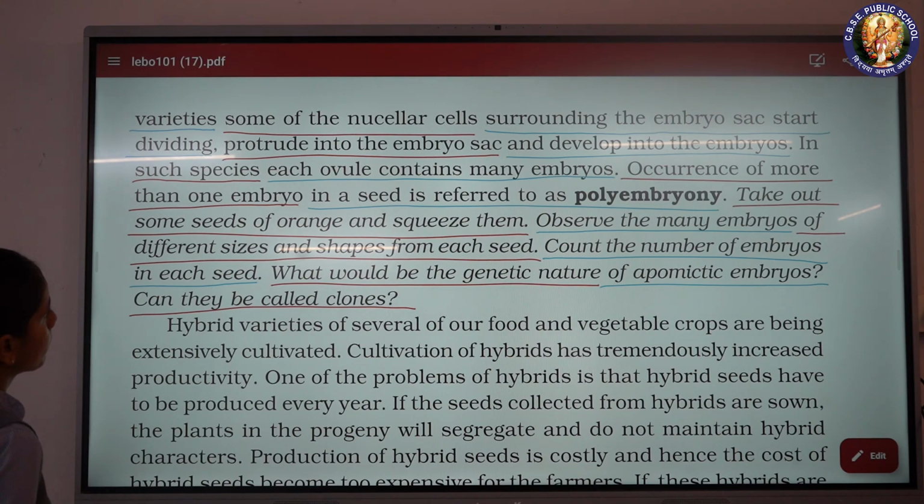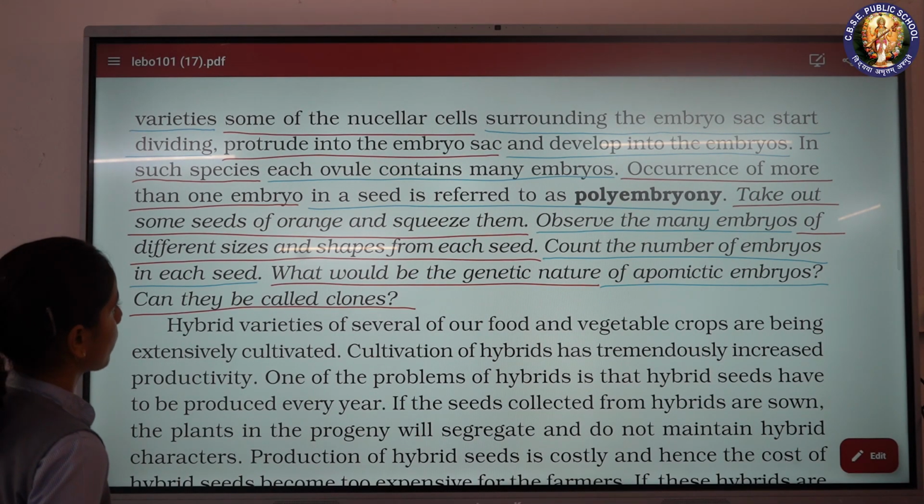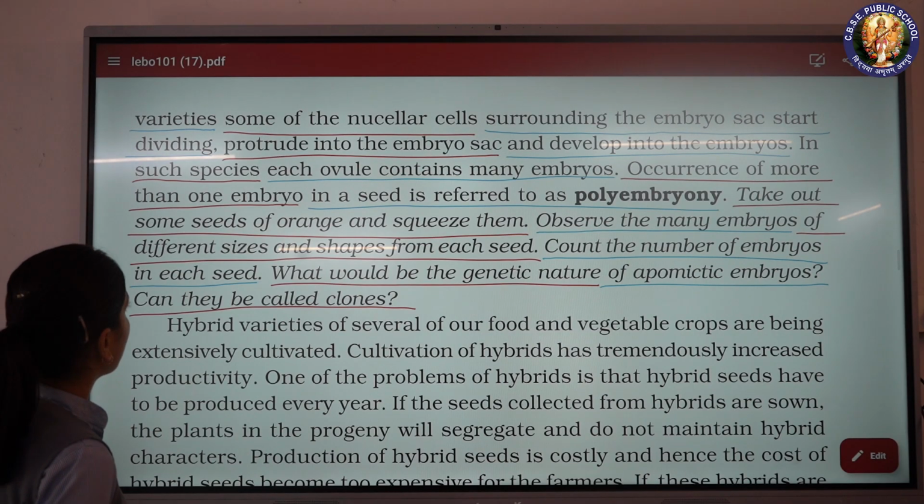In such species, each ovule contains many embryos. Occurrence of more than one embryo in a seed is referred to as polyembryony.